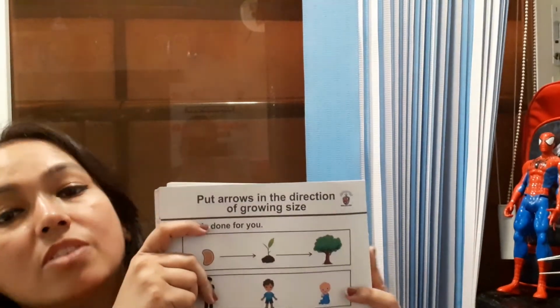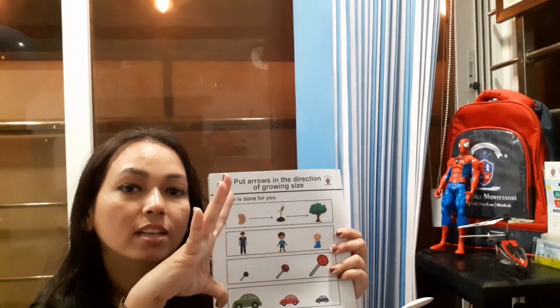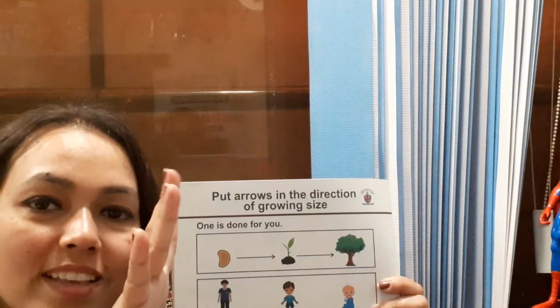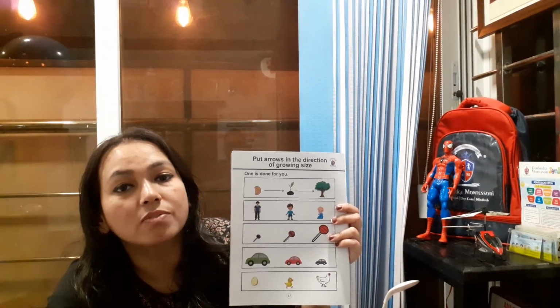So this is the concept for the day, children. Growing size, small to big, small to big. This is the growing size. Okay, this is the concept for the day. Try to find such more examples at home. You can discuss these examples with your family. You can also check in your books, your activity books, your maths books.